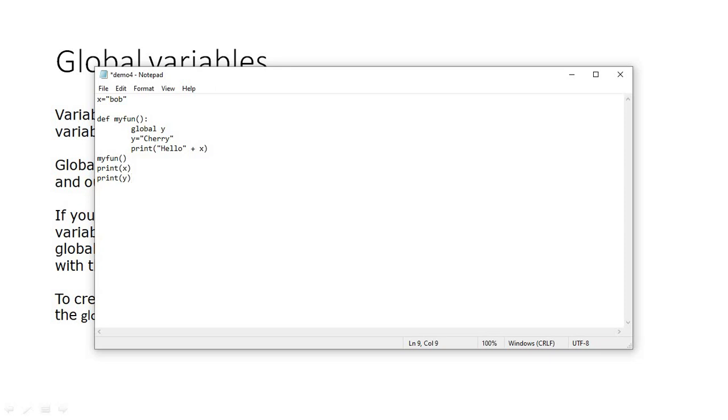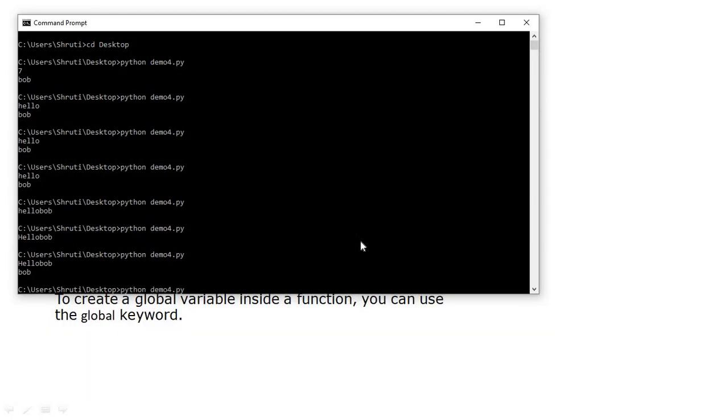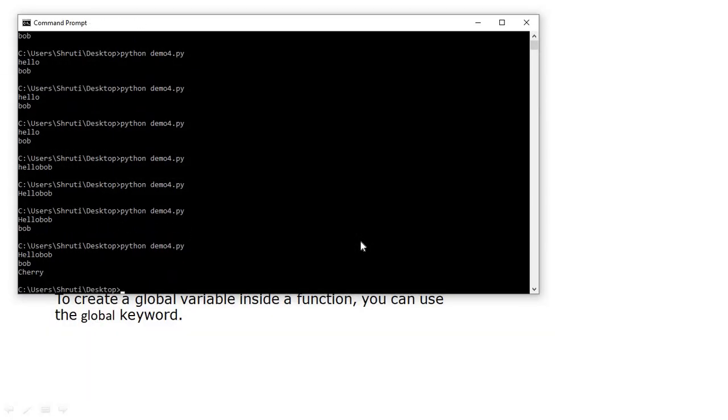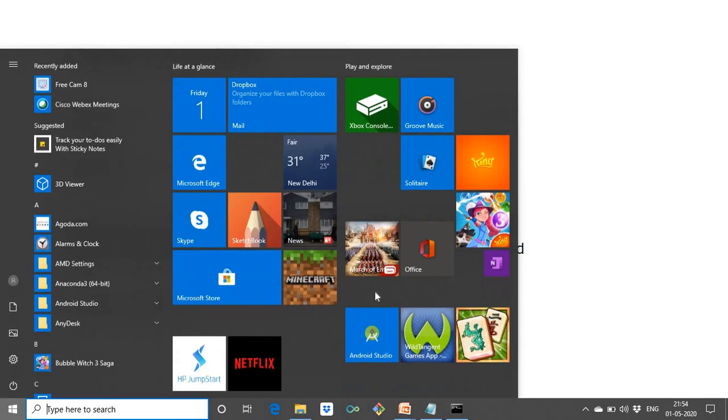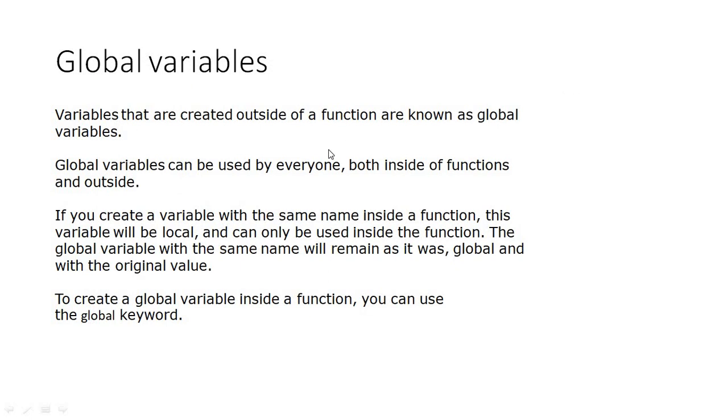So as it is global, I should have access to this variable outside the function also. Hello Bob, Bob and Cherry. So Cherry is a global variable which I created inside the function using global keyword, and I have access to that variable outside the function also. So this is all about global variables.